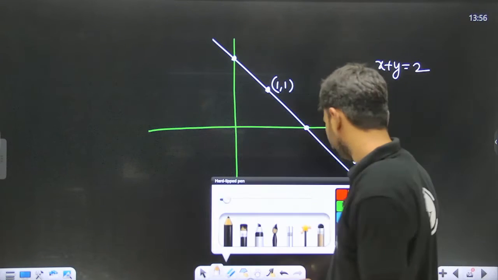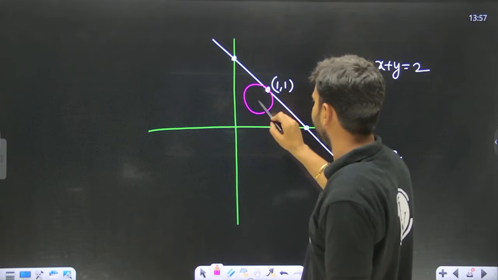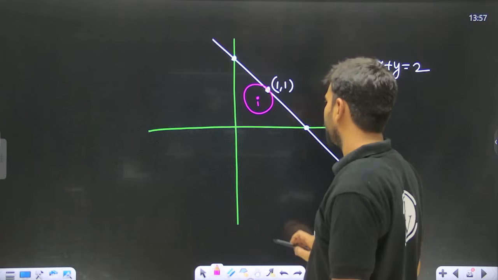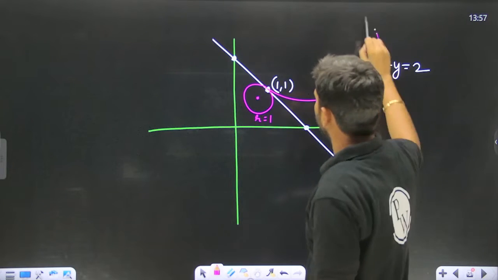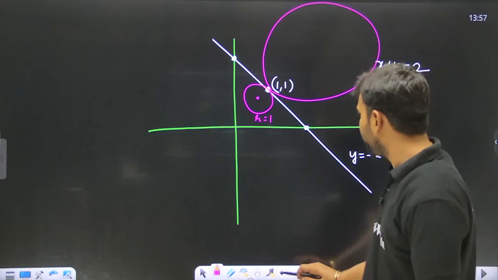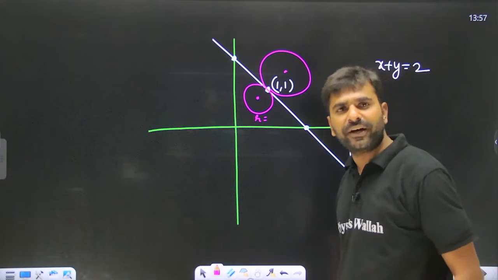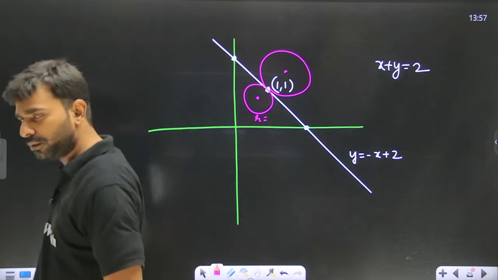Unit circle means the circle is having radius 1. We don't know the center, but the radius is equal to 1. It can be like this as well. So there can be two circles of radius 1, one can be like this, one can be like this. So obviously two answers have to come, yes or no?